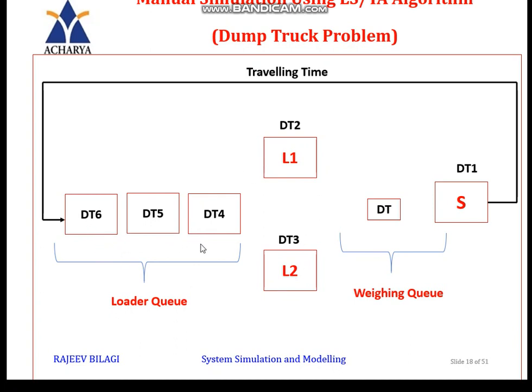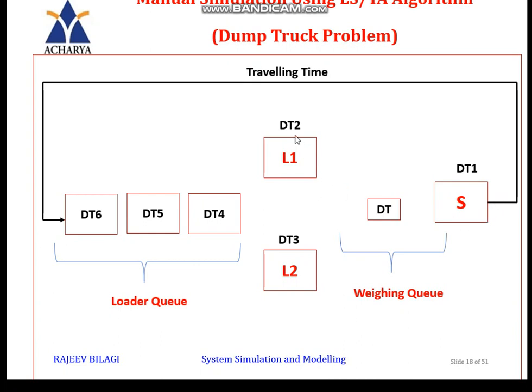This is a waiting line for the loader, hence it is called the loader queue. This is only for the explanation part. Assume that DT1 is getting scaled and the time required for scaling is 10 minutes. DT1 will come out after 10 minutes.